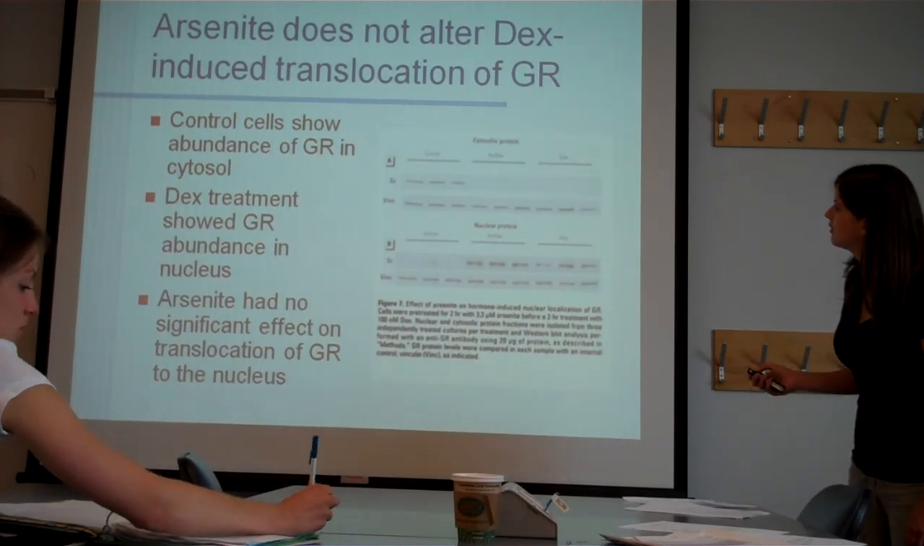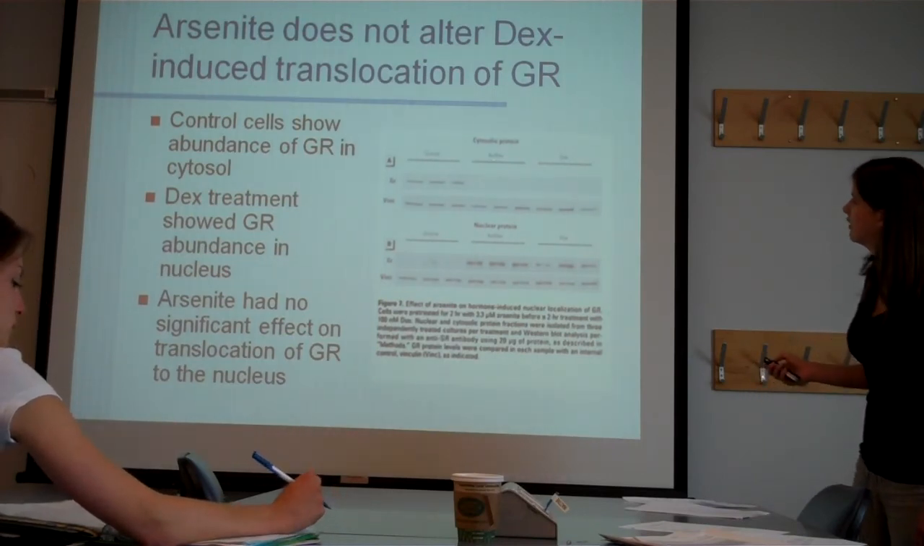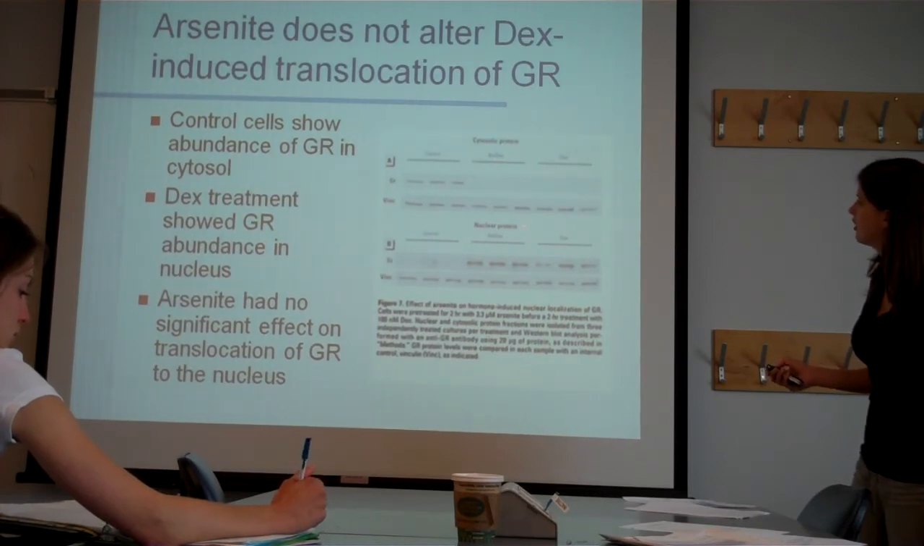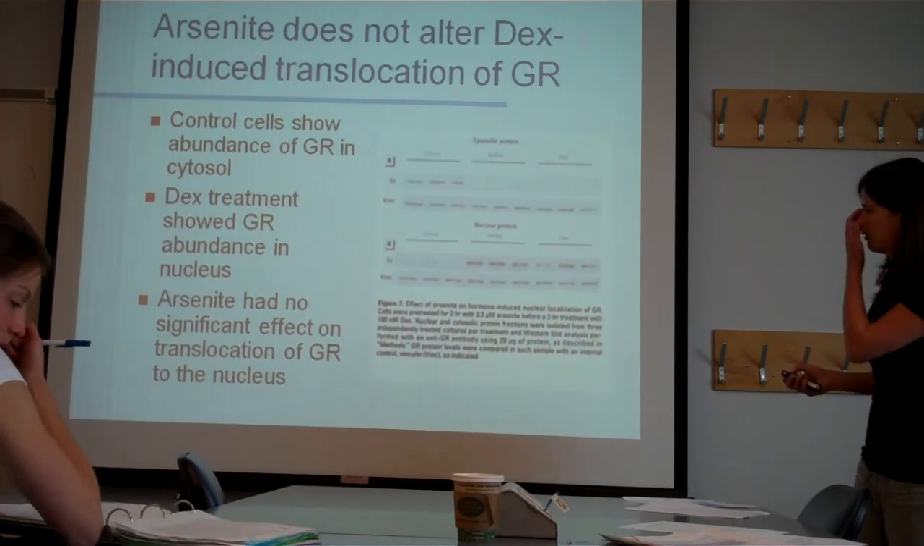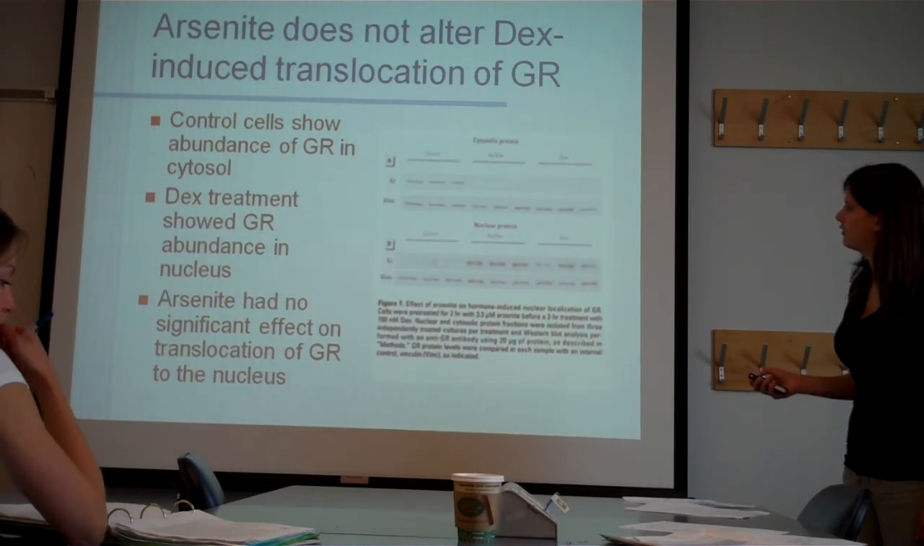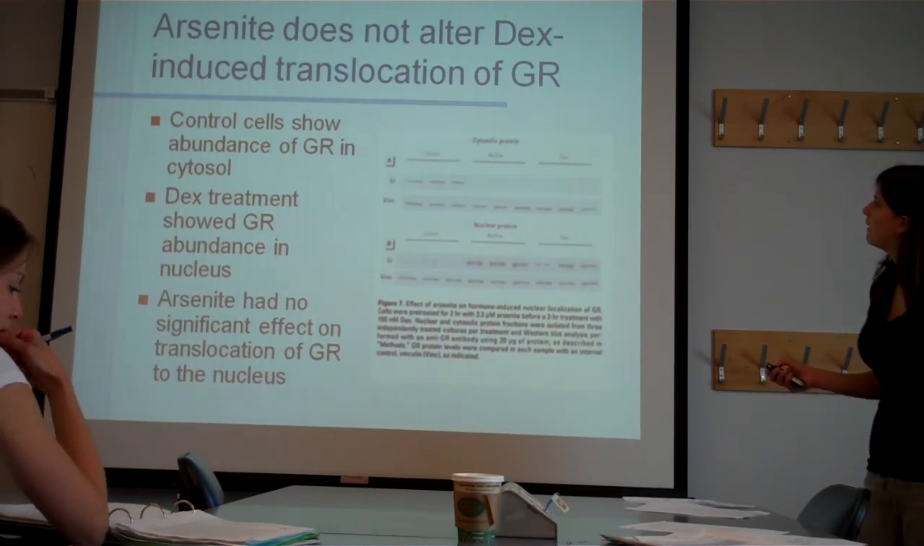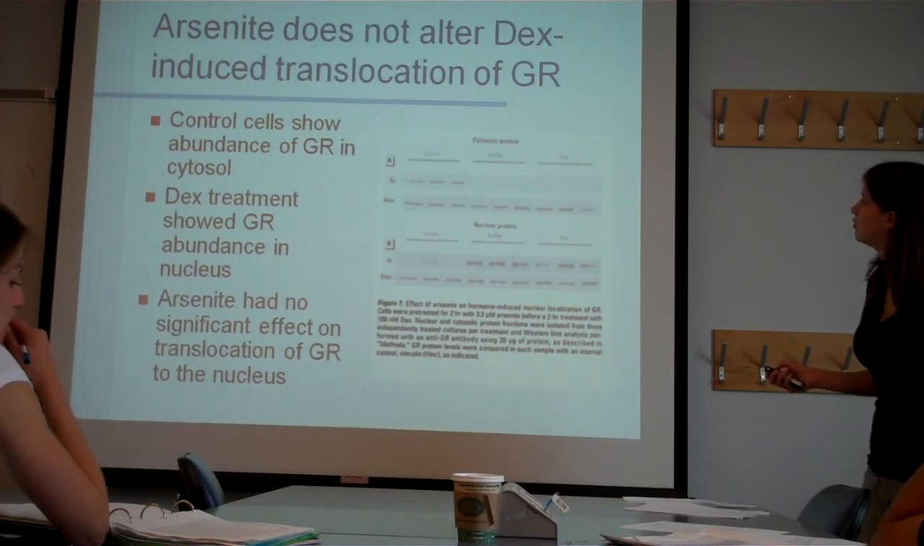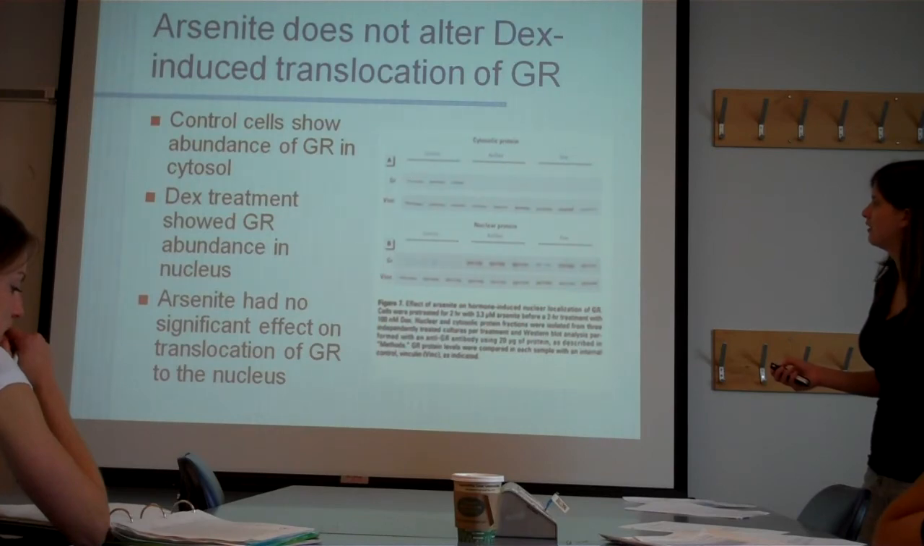And so the control cells, I don't know if you guys can see that says control. This is arsenic and DEX, and this is DEX alone. So this is cytosolic, and this is nuclear. So they were looking at, and this is GR, and then this is their control. So in the cytosolic protein, the control, the GR is still in the cytosol.